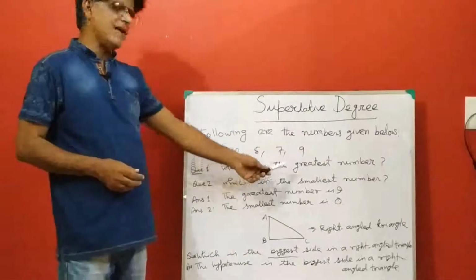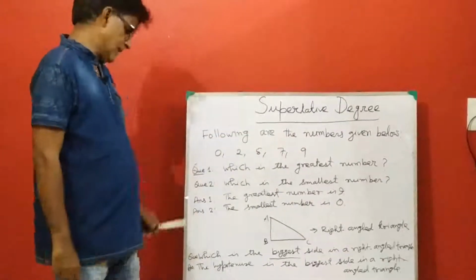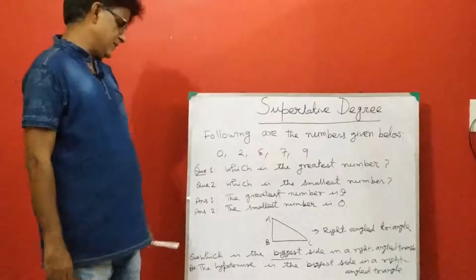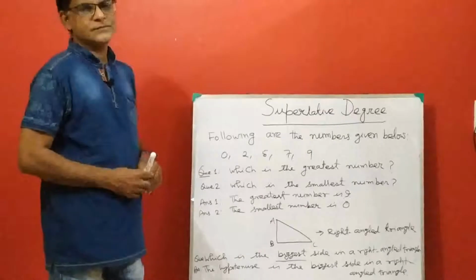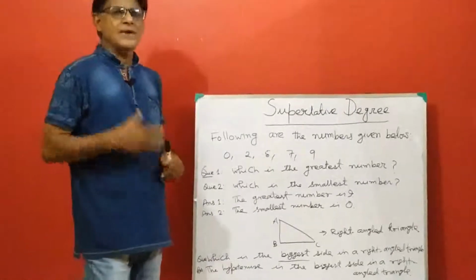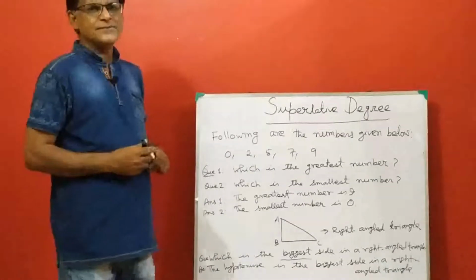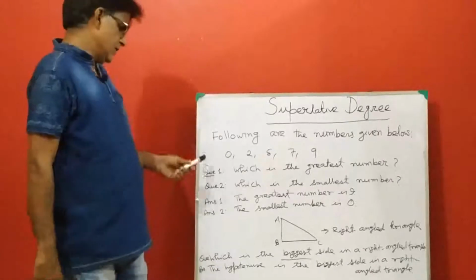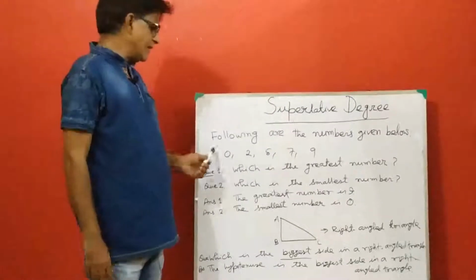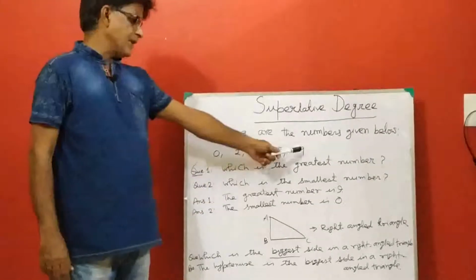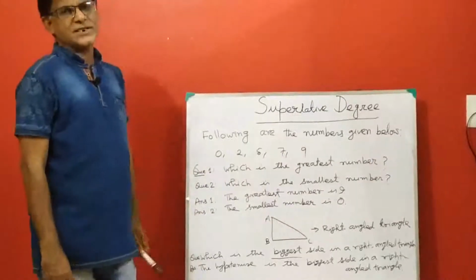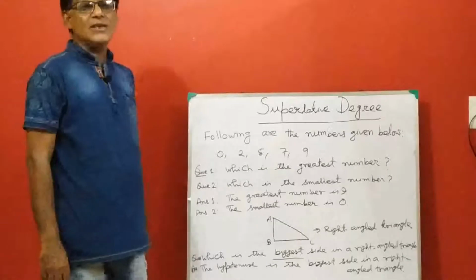The second question is, which is the smallest number? I think you have guessed the right answer. So in the given 5 numbers, obviously 9 is the greatest number and 0 is the